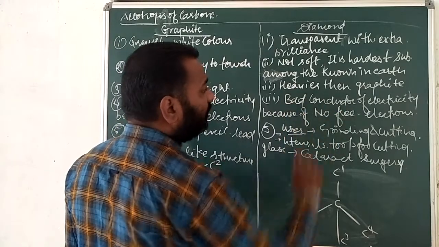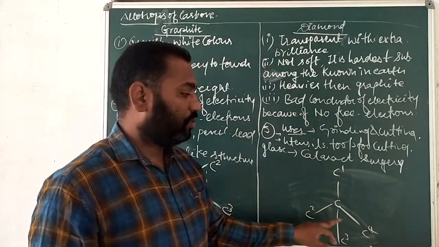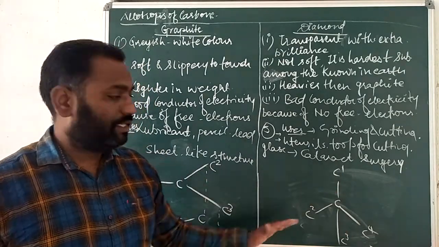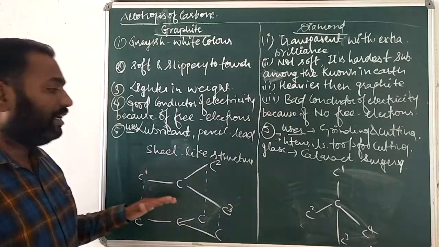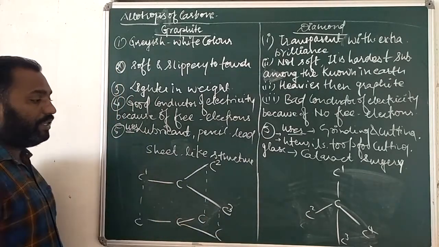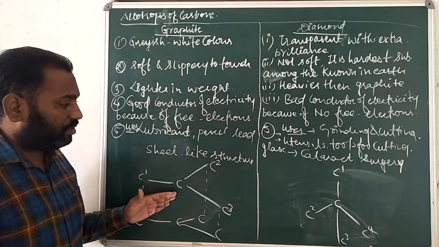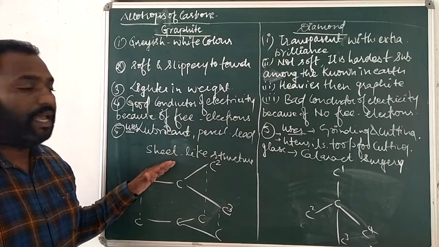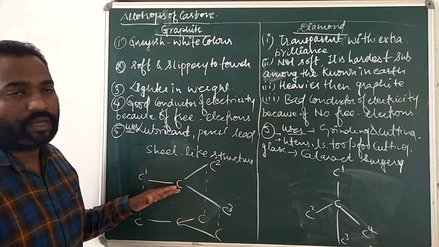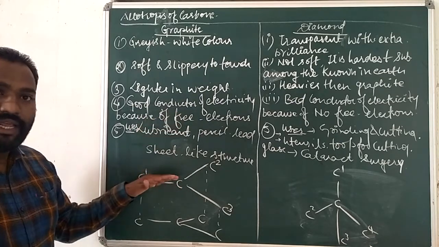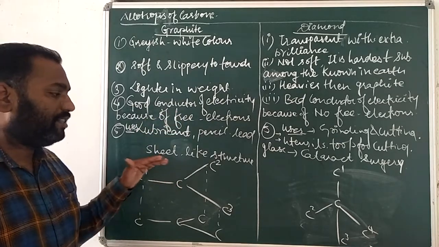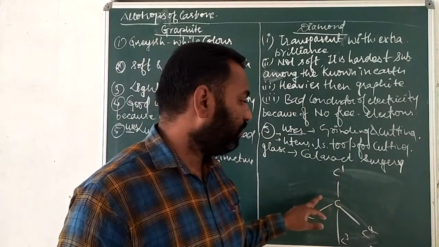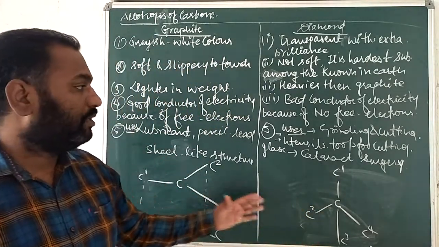So listen, diamond is a bad conductor of electricity because of no free electrons, because one carbon is already linked with four different carbons, and this is the highest linking capacity. But in graphite there is one place where carbon can join, so due to that there are free electrons here. This graphite structure is slippery to touch. They are used for lubrication, and they have more capacity of combining. So due to the free electrons, they are good conductors of electricity. They have the sheet-like structure, while diamond has the 3D arrangement, and one carbon is joined with four different carbons.